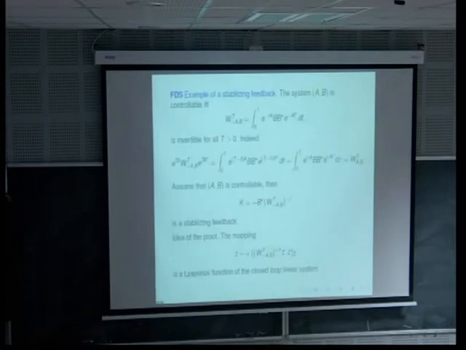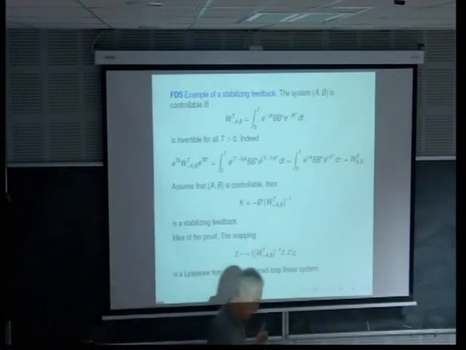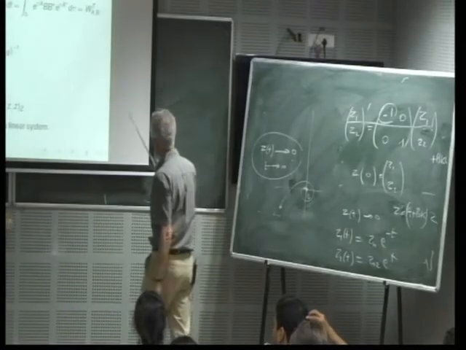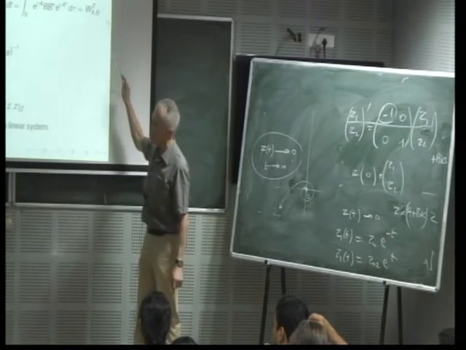So first, let us start with this remark. We know that the system is controllable if and only if the controllability Gramian is invertible. This is the controllability Gramian, okay?